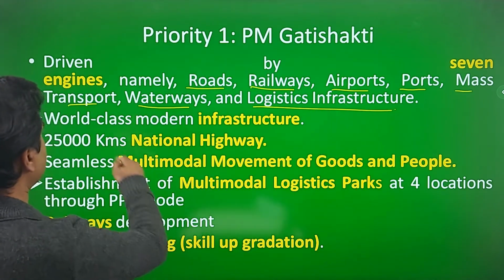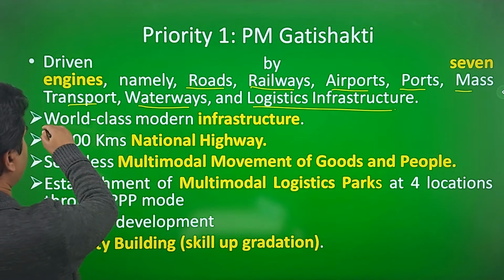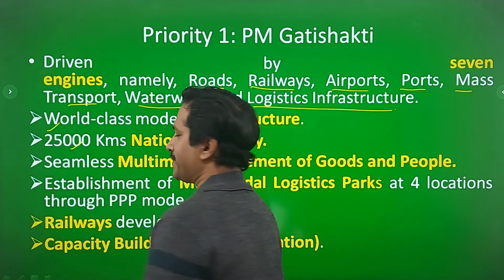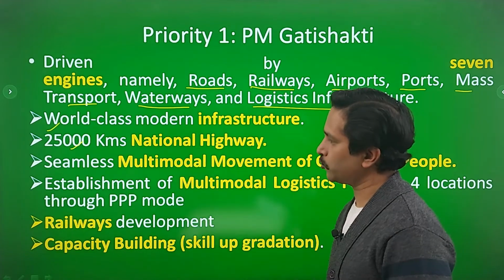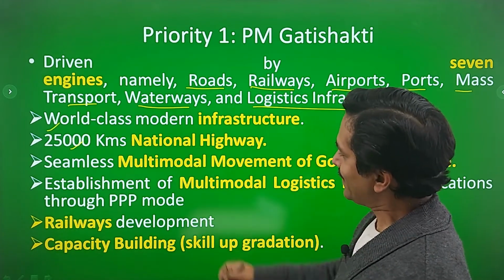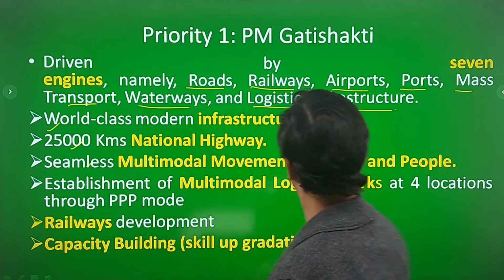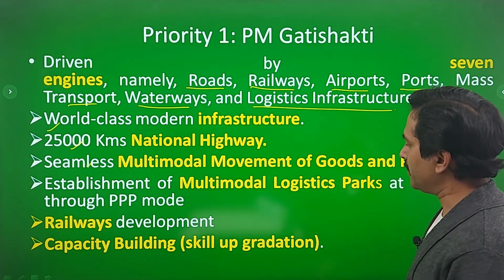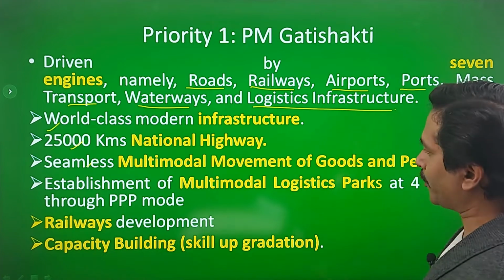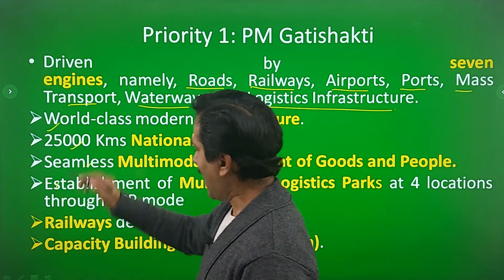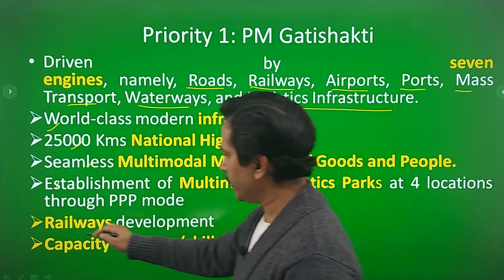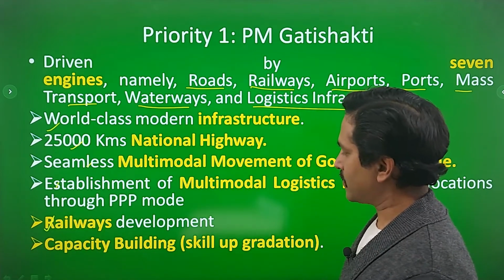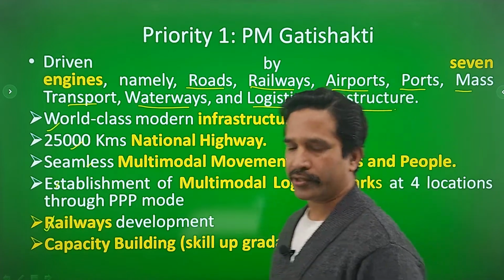The emphasis is on world-class modern infrastructure. 25,000 kilometer national highways are envisaged in the budget 2022-23. Seamless multimodal movement of goods and people is there. Establishment of multimodal logistic parks at 4 locations through PPP mode, and railway development. I would be coming to this particular point again. And last is capacity building, that is skill upgradation.